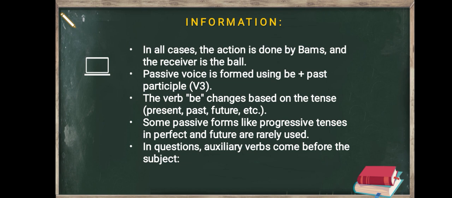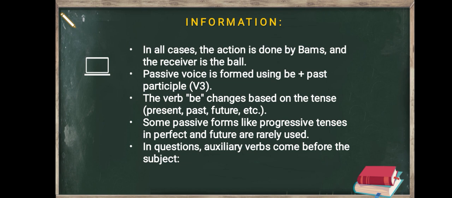We must remember that in all cases the action is done by Pumps or by the subject, and the receiver is the ball or the object. And passive voice is formed using be plus past participle, optional with the tenses.